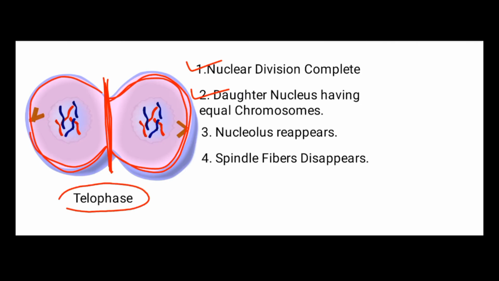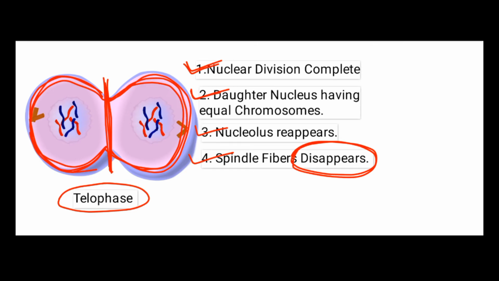After completion of telophase, only 2 daughter nuclei are formed, not 2 daughter cells. These 2 daughter nuclei carry the equal number of chromosomes as present in their parent cell. In the daughter nuclei, the nucleolus also reappears, which disappeared during the prophase. And lastly, the spindle fiber, which was formed during the metaphase, totally disappears. So these are the main changes that occur in the telophase.